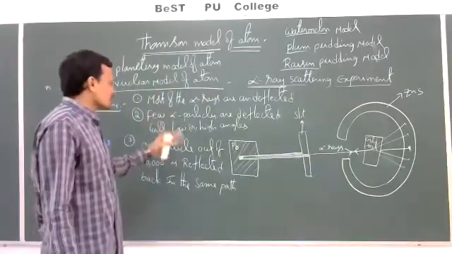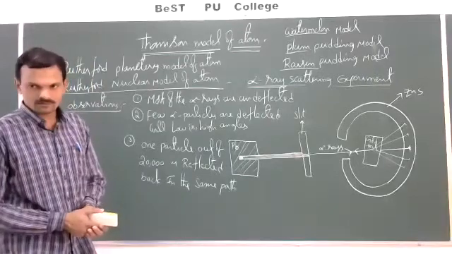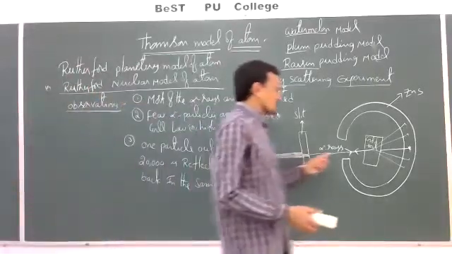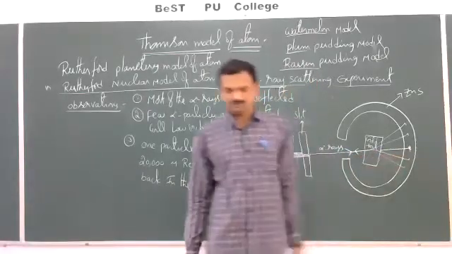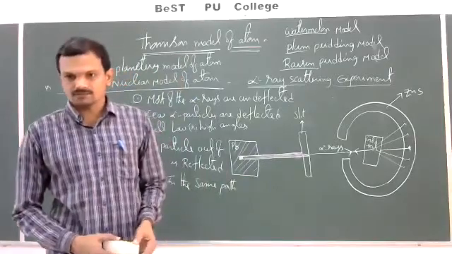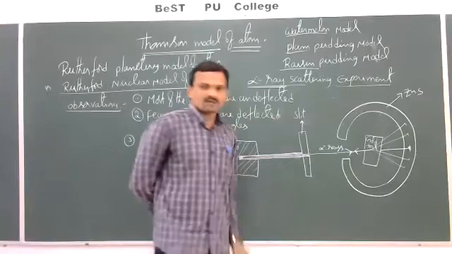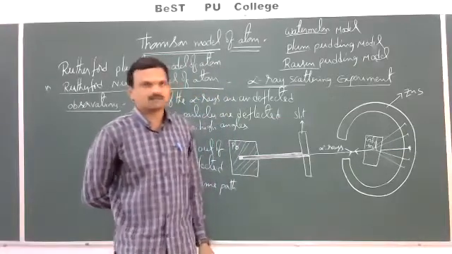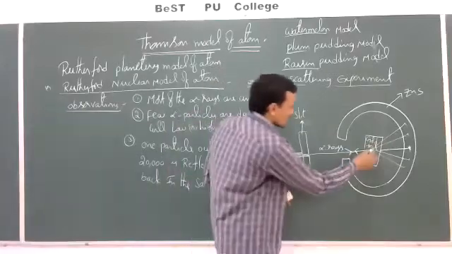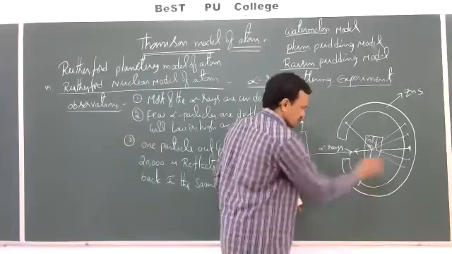So these are the three major observations made by Rutherford from this experiment. The first one is, most of the alpha rays travel in straight lines without any deflection. That is, most of the alpha particles are undeflected. Second, a few alpha particles are deflected with small angles or with large angles.